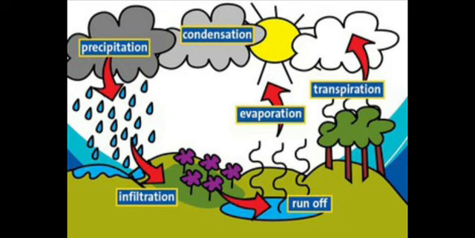So during this process, transpiration also occurs simultaneously. The sun also absorbs the water from the plants. The loss of water from the plants in the form of vapors is called transpiration. So these are the first stage of the water cycle. Evaporation and transpiration happen during the daytime. That is, the water is transferred into vapors and reaches high into the sky.